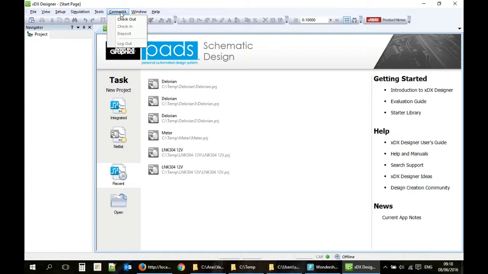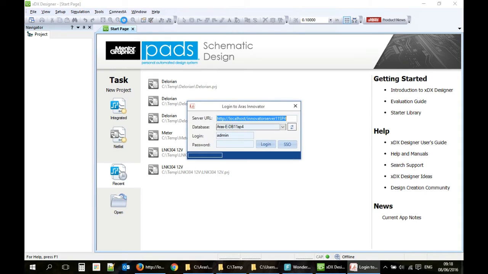Here's the Connect menu within Pads. We will now check out a schematic design onto Pads. The first time I use Connecta, I need to log into Aras. I select the Aras server and the relevant database, and I may even use a single sign-on if necessary.